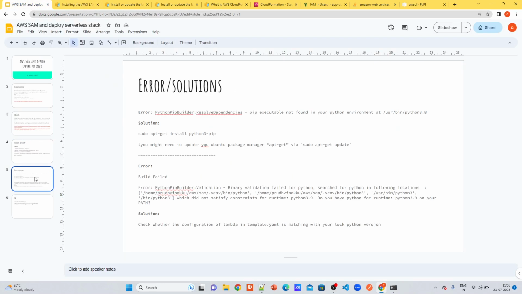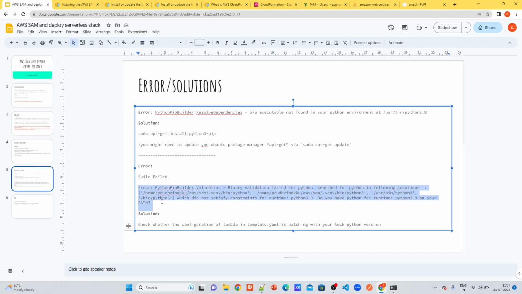And a possible error you can get is "pip executable not found." So you need to install pip for python3 using this, and you might also need to update your apt-get package manager if you're using Ubuntu, and something else if you are using another system. You might also get an error if the template version, which I will show in a while, there is a version you need to specify for creating Lambda and for building it, should match with your local version.